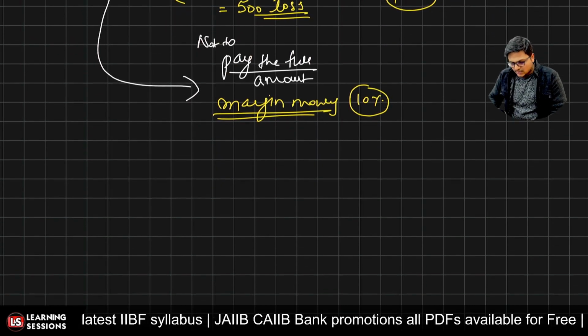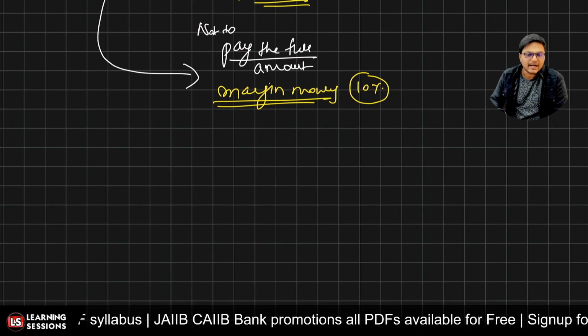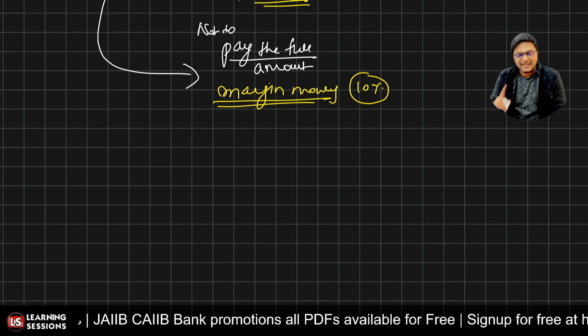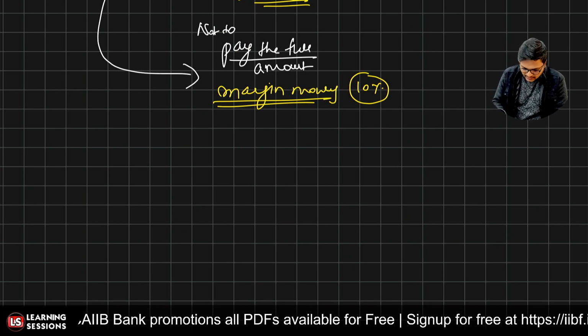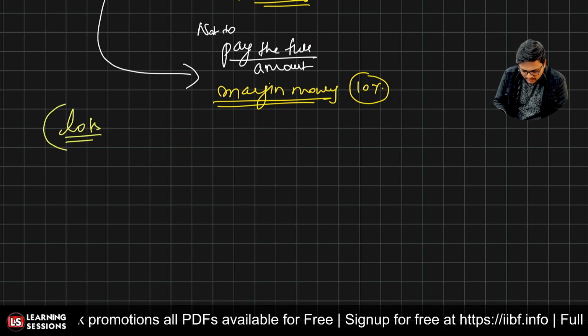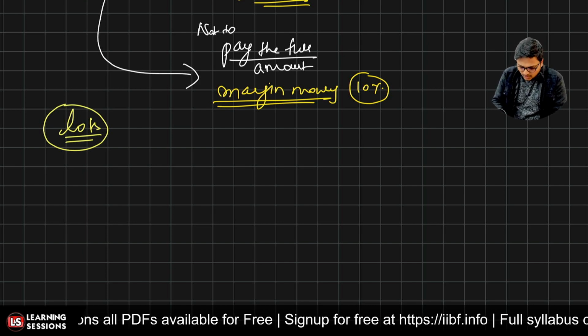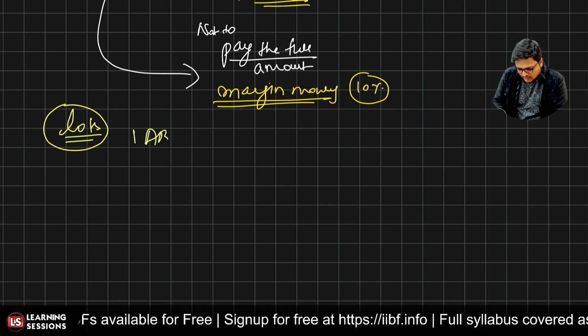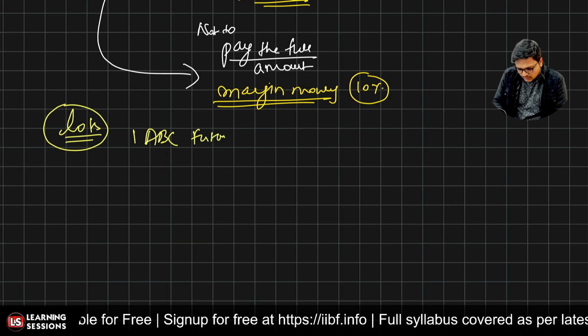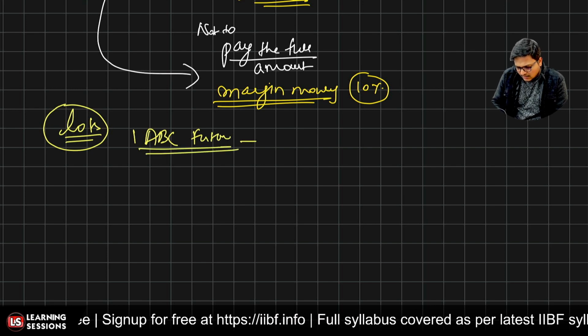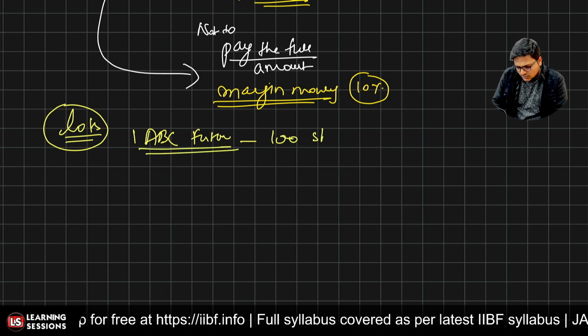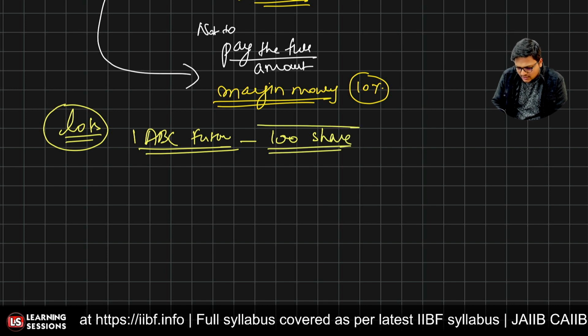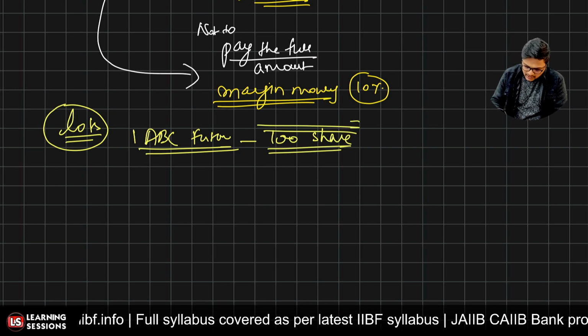Okay. So for that particular purpose, and also the futures are dealt in lots over there. Let's say the case that one lot of ABC future comprises 100 shares. So one lot of future is equal to 100 shares over there. So this is the minimum quantity that you can deal in.